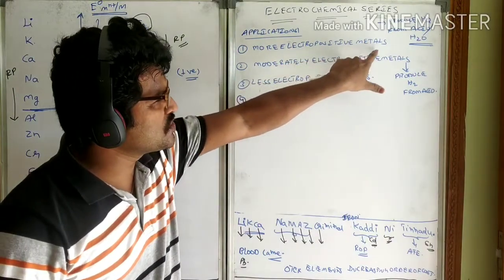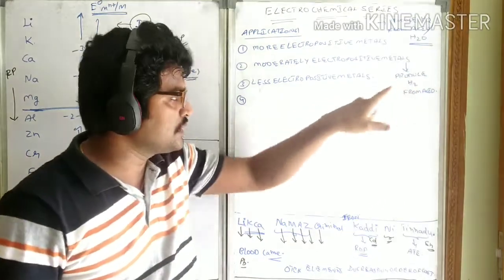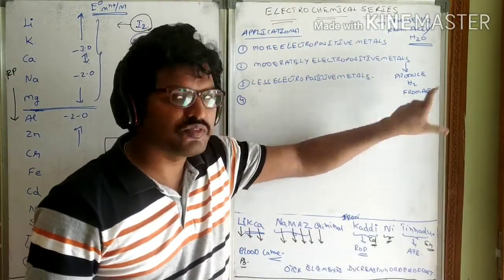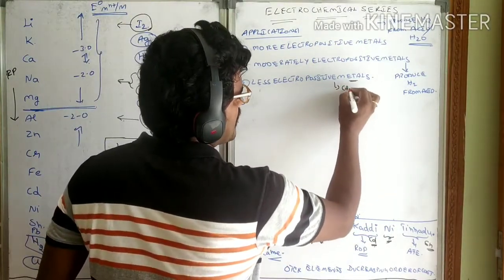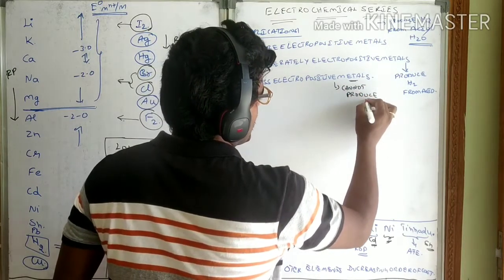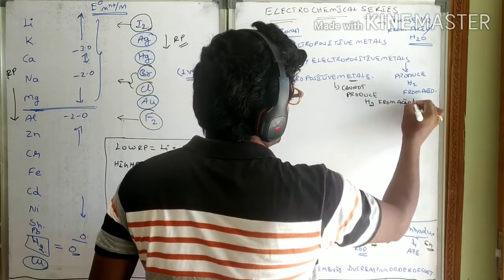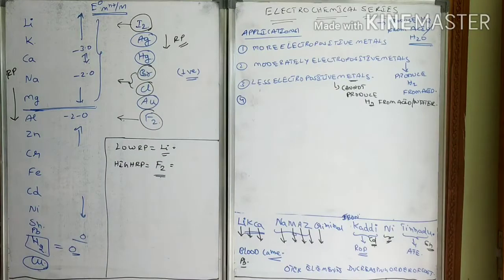More electropositive metals will produce hydrogen from acid as well as water. Moderately electropositive metals will produce hydrogen from the acid. And less electropositive metals cannot produce hydrogen from acid or water. You cannot get hydrogen from the acid or water.